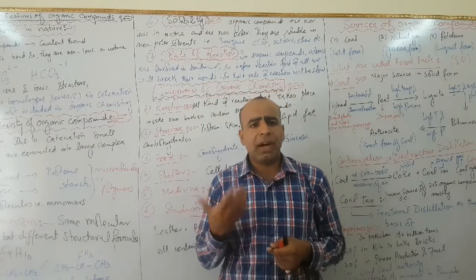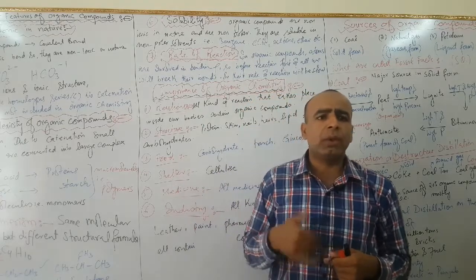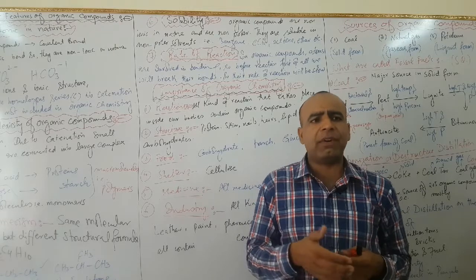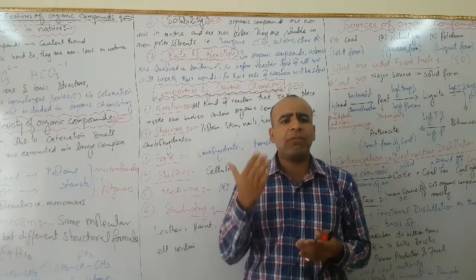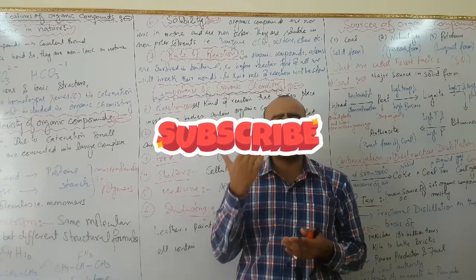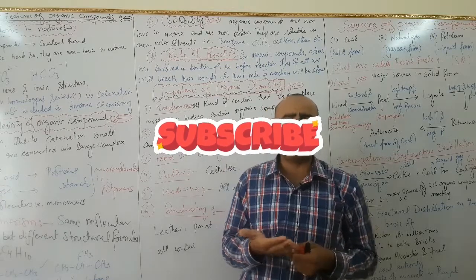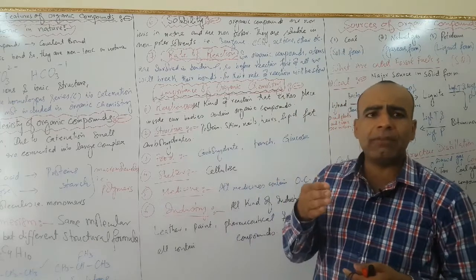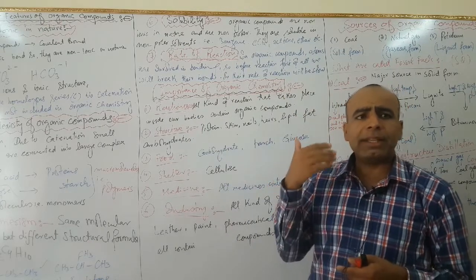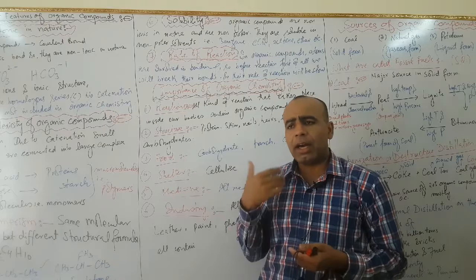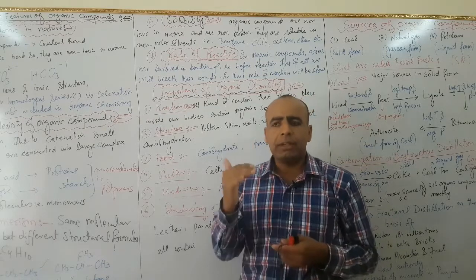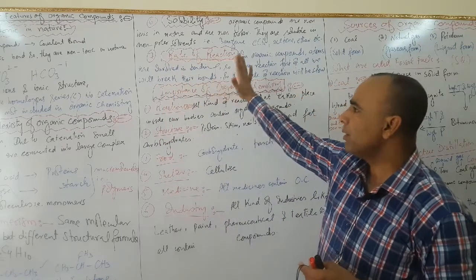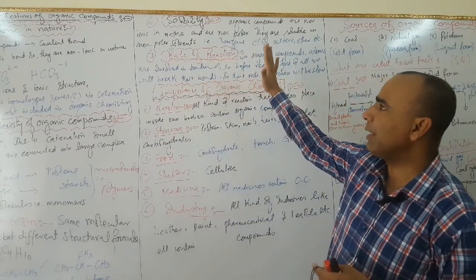But if ions are present in molecules during bond formation, interchange of ions takes place. So ionic compounds have fast rate because of the presence of ionic bond in them. But due to the presence of covalent bond, organic compounds have slow rate of reaction. This is all about salient features of organic compounds.